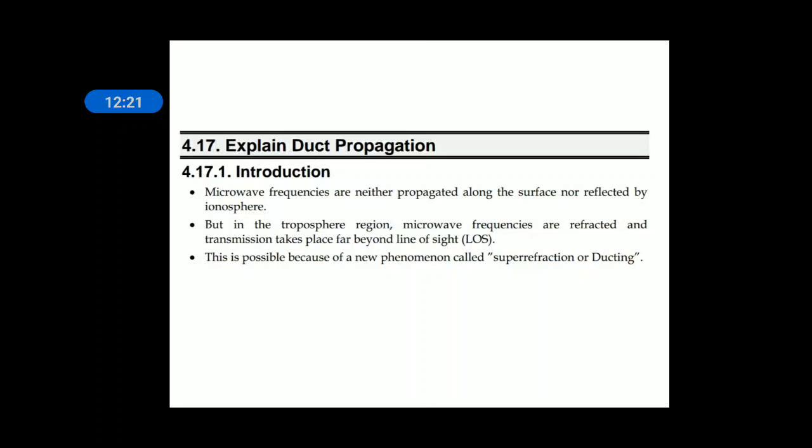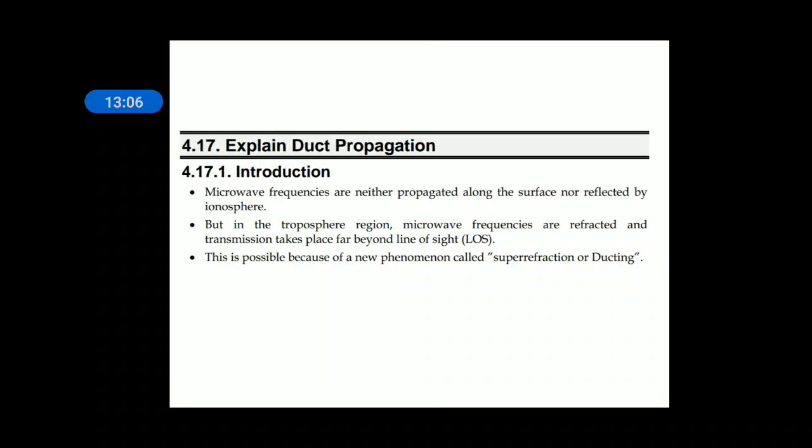And the limitation of Earth's ground wave propagation is tilting. As the Earth is curved, the EM waves which are transmitted by the transmitter using ground wave propagation will be bent slowly. That means the electric field vector will be bent rather than vertical, because in ground wave propagation vertically polarized antennas are used, and those vertically polarized antennas radiate vertically polarized waves, which have the electric field vector perpendicular to the earth.